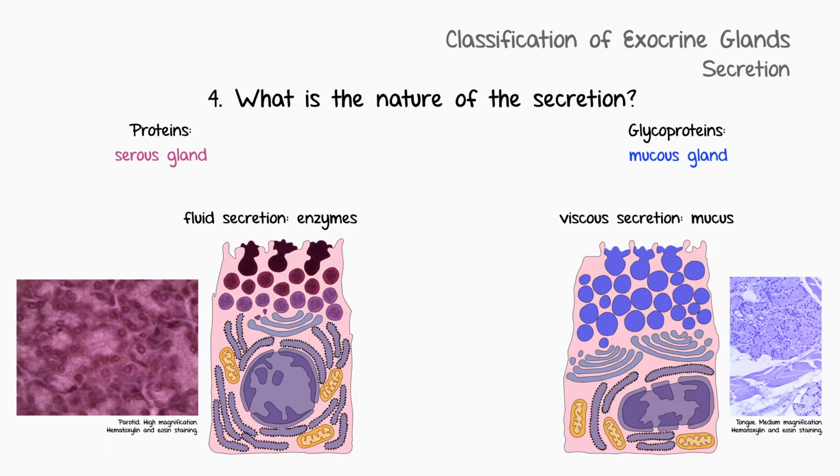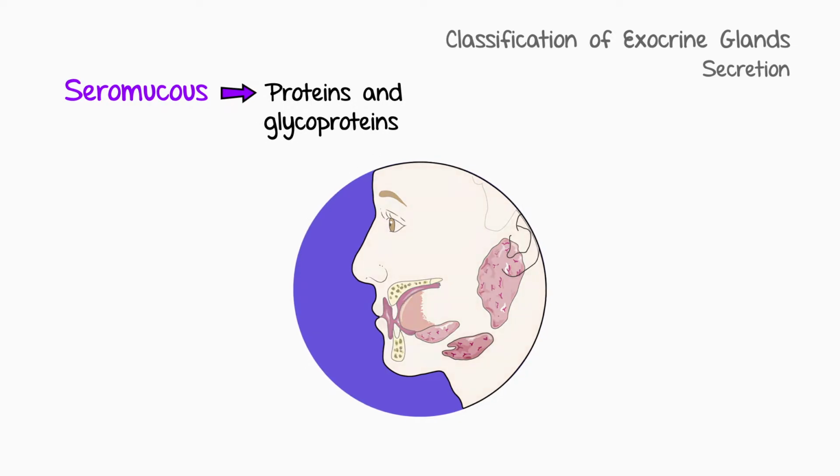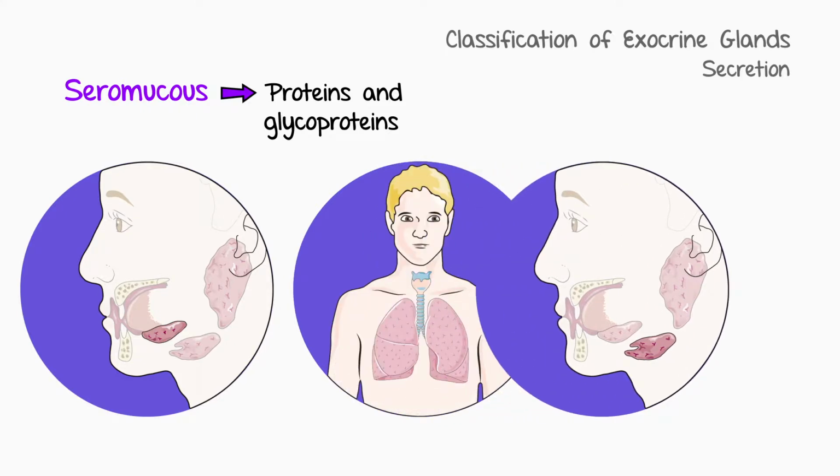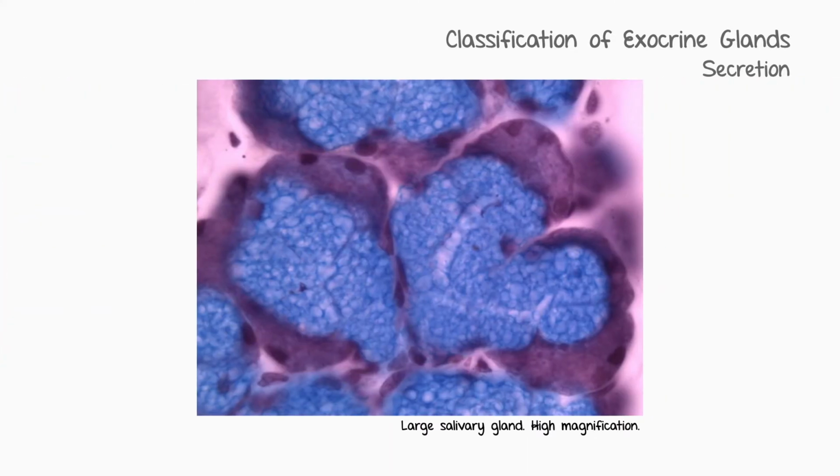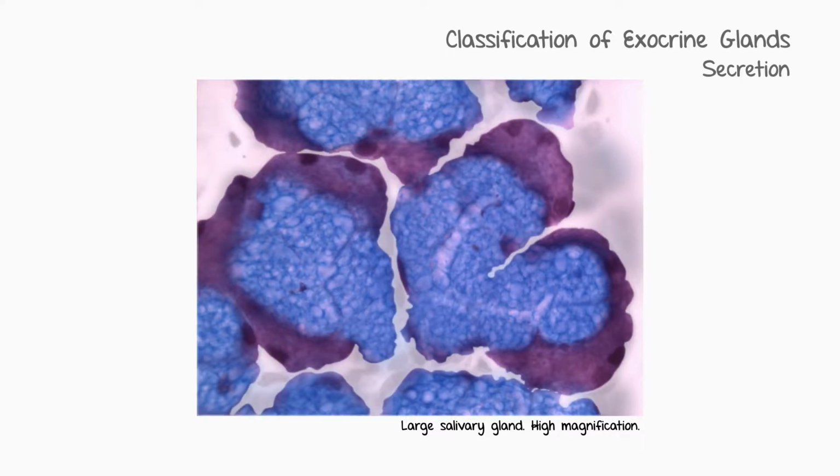There are also glands which are formed by both serous and mucous cells, thus being capable of producing proteins and glycoproteins at the same time. They are called seromucous glands, such as sublingual and submandibular salivary glands, as well as glands present in the respiratory tract. On this large salivary gland slide, we can see how both the serous and mucous cells are organized in the seromucous glands.